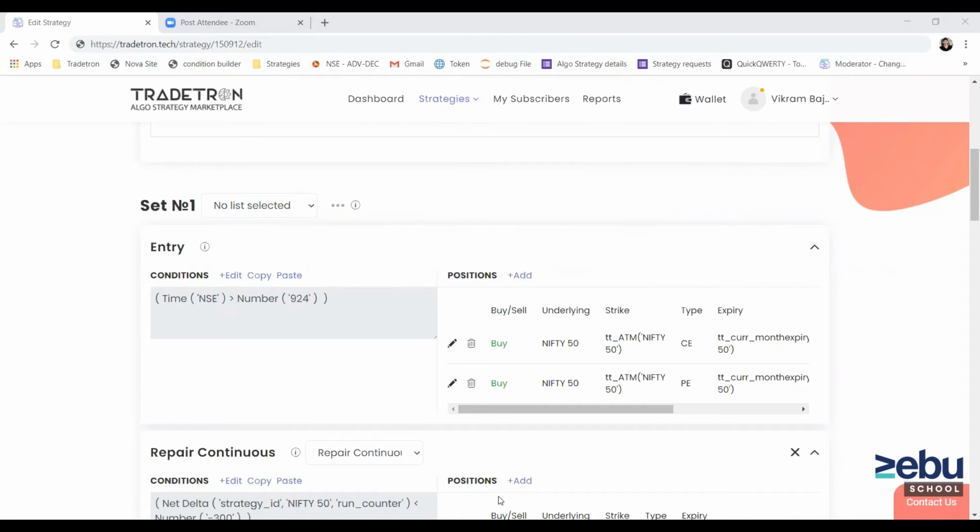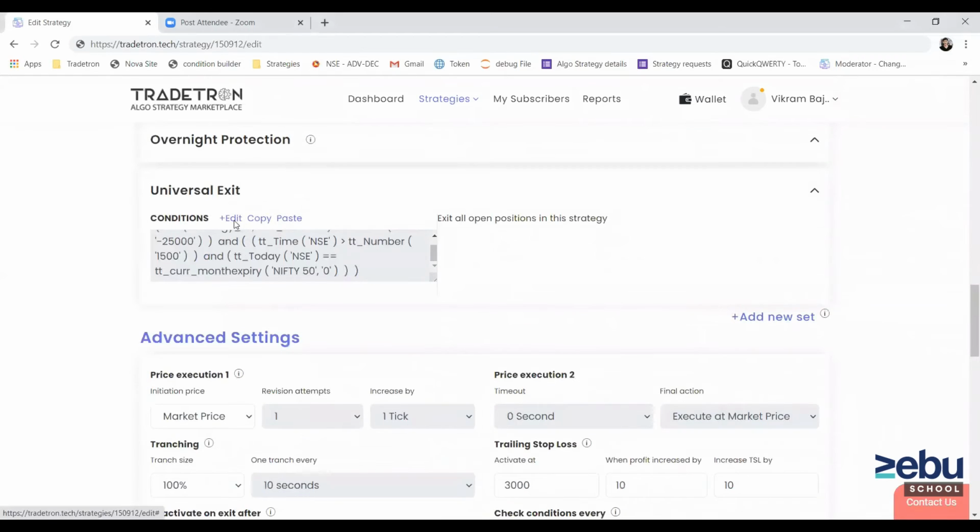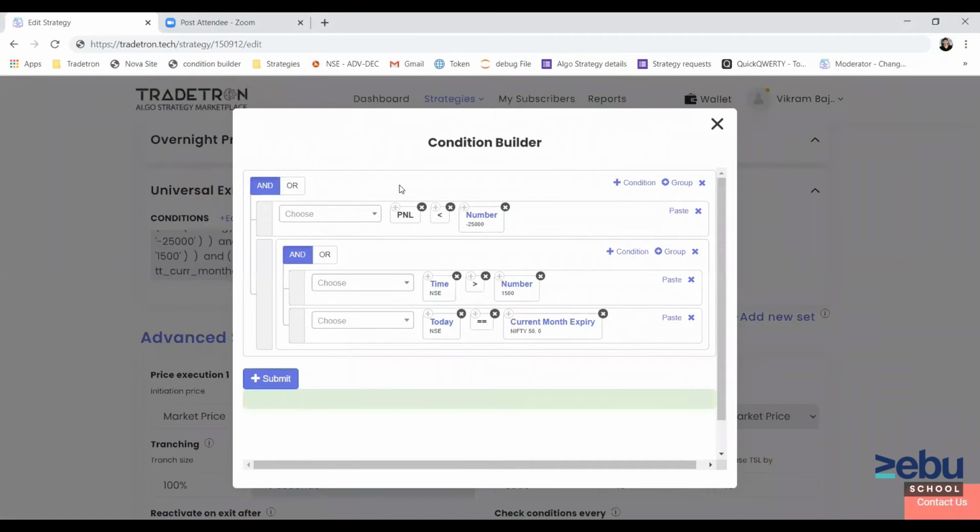PNL keyword will check for overall position PNL and not one leg. Correct. The PNL keyword that we use here in our universal exit condition should be used only in universal exit condition, and PNL is absolute profit across all the legs which you have traded in this counter. So it is not just for a particular leg, it's for all the legs in your strategy.